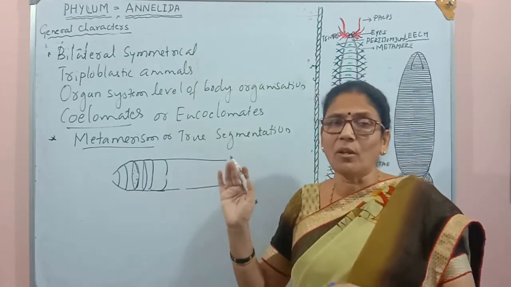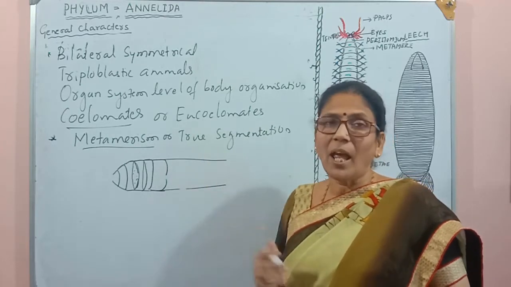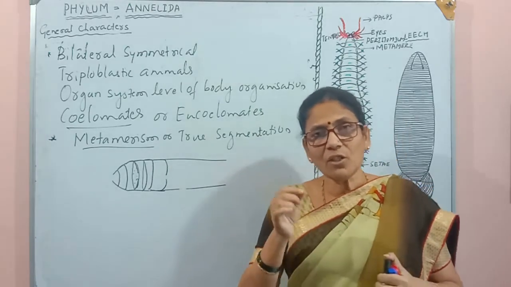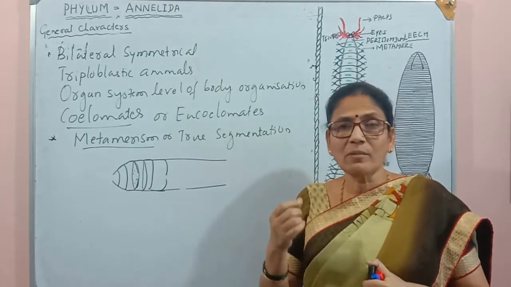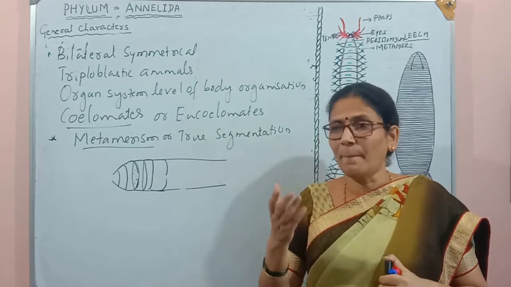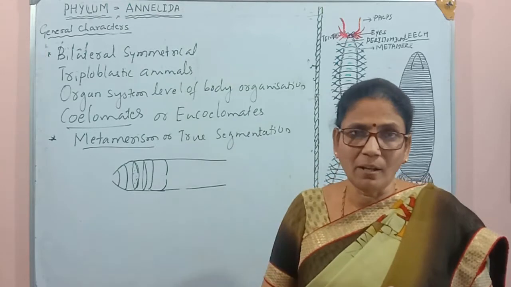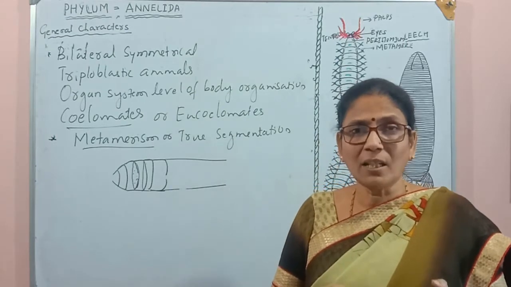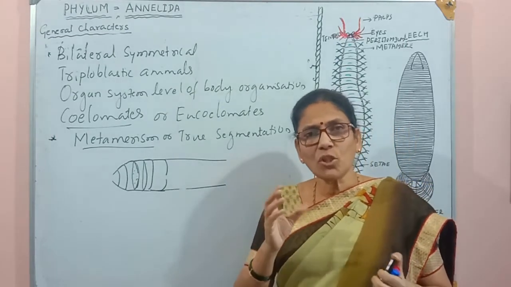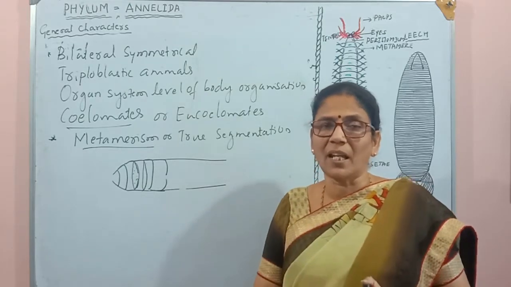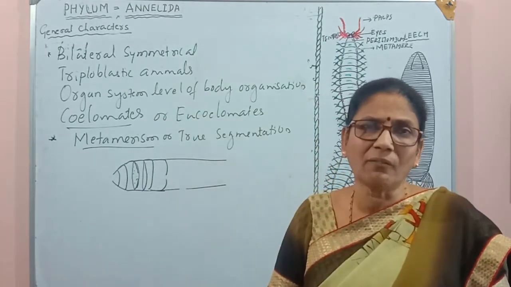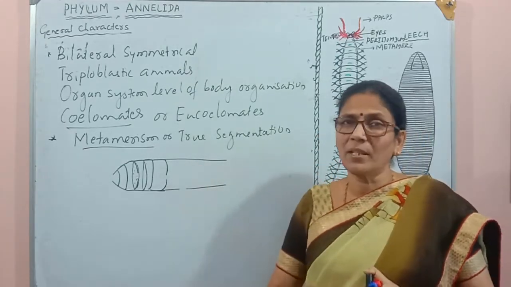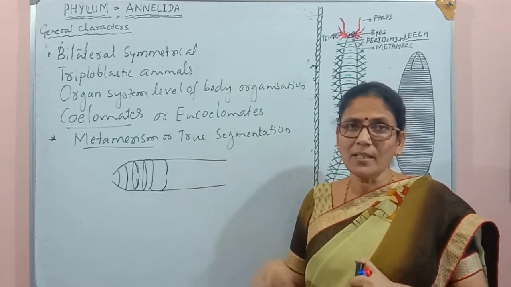And this is a very distinct and important character of this group, because as we studied in the last classes, in each phylum we have seen one unique character which is very important to identify that group. For example, choanocytes and pinacocytes in Porifera, cnidoblasts in Coelenterata, bioluminescence and comb plates in Ctenophora, and Aschelminthes have the pseudocoelom. So each phylum has one or other peculiar characters which are very specific and present only in that phylum. Here we see metamerism is a very important character in this group, Annelida.